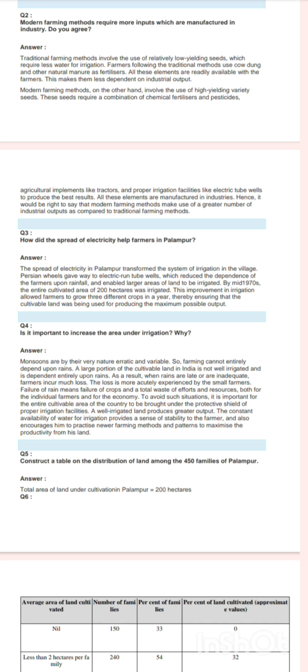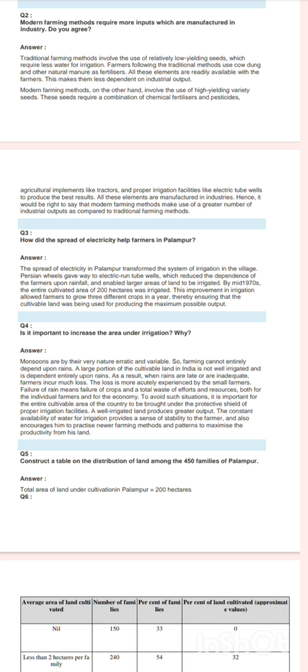Failure of rain means failure of crops and a total waste of efforts and resources, both for the individual farmers and for the economy. To avoid such situations, it is important for the entire cultivable area of the country to be brought under the protective shield of proper irrigation facilities.